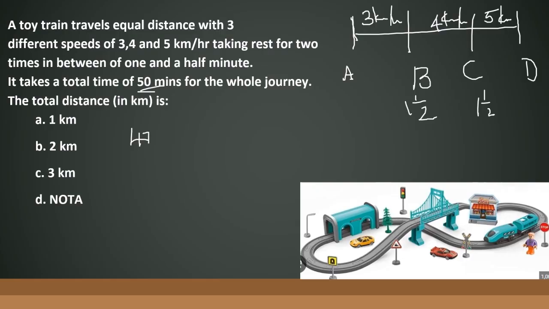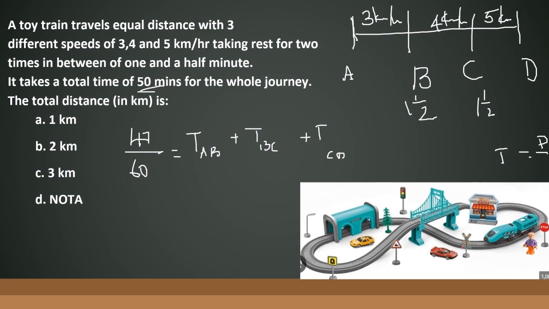So this 47 minutes, 47 by 60. The reason why I divide by 60 is I want everything converted in terms of hours, because I have the speeds in hours only. So 47 by 60 is nothing else but the time taken by the train to travel distance AB, plus the time taken to travel distance BC, plus the time taken to travel distance CD. And we know speed is distance by time, so time is distance by speed.